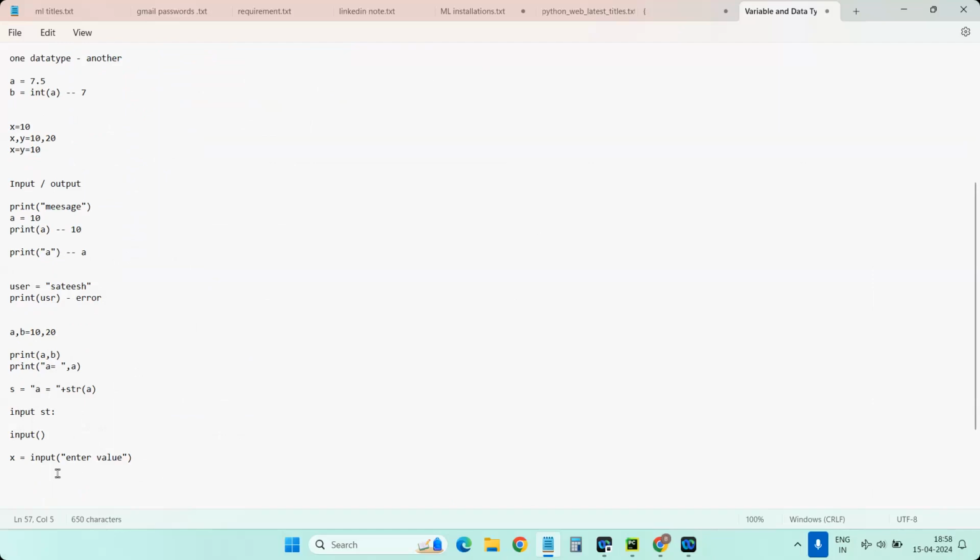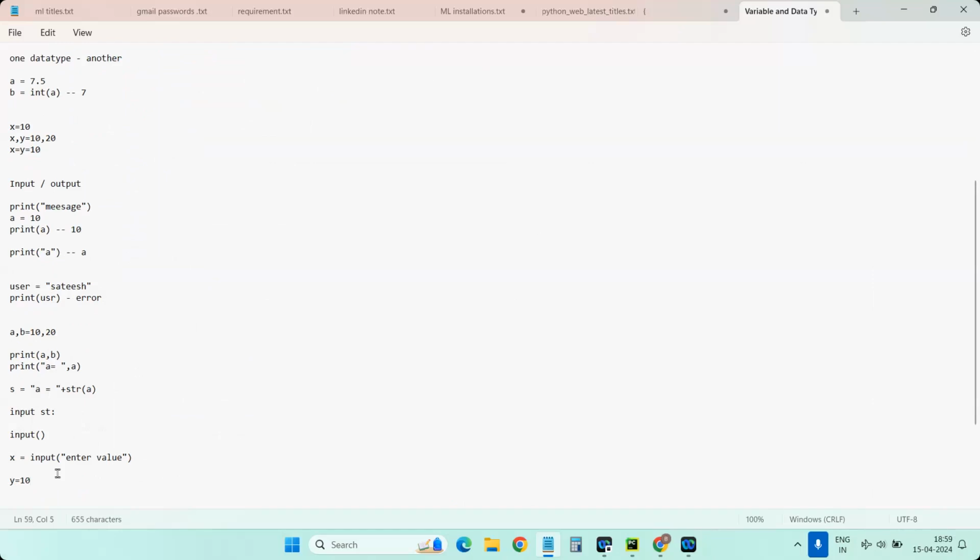But the idea here is that input is used to read some input from the keyboard dynamically, I mean at the time of execution. For example, if I directly give y is equal to 10, it doesn't require any reading after execution. It is called a static value. No matter how many times you execute the program, y won't change. All the time y will be 10 only, because we already initialized it in the program itself. It doesn't change at the time of execution.